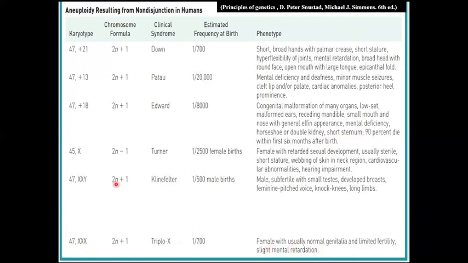Another viable trisomy in humans is the XXY karyotype. They have two X chromosomes and one Y chromosome. They are male in phenotype, but they show some female secondary sexual characters and they are sterile. In 1942, H. F. Klinefelter described these abnormalities, and now it is known as Klinefelter syndrome. They have small testes, enlarged breasts, long limbs and underdeveloped body hair.